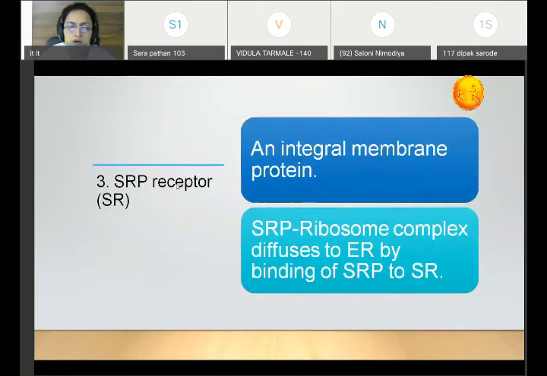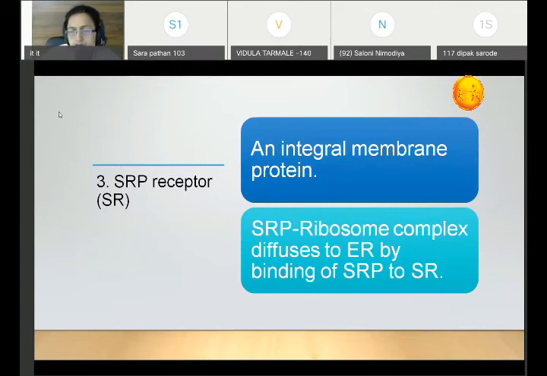Now you have the third component of this translocation process. This is called the SRP receptor, that is, the signal recognition particle receptor. This SRP receptor is an integral membrane protein, so it is present on the membrane of the endoplasmic reticulum. The SRP, the ribosome, and the polypeptide chain with the signal sequence together form a complex called the SRP ribosome complex. This SRP ribosome complex diffuses to the endoplasmic reticulum by binding to this receptor.